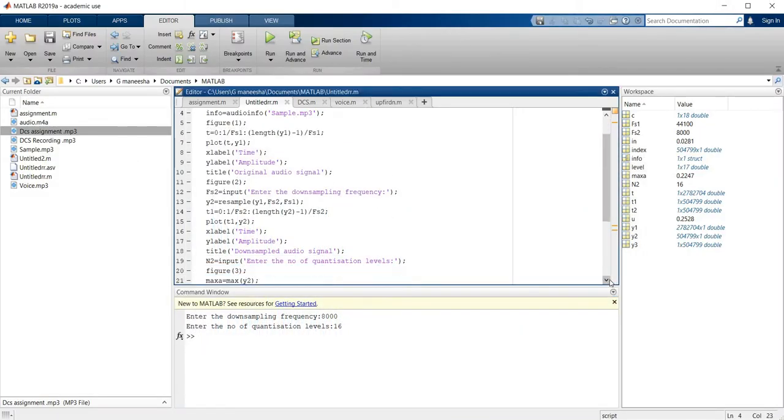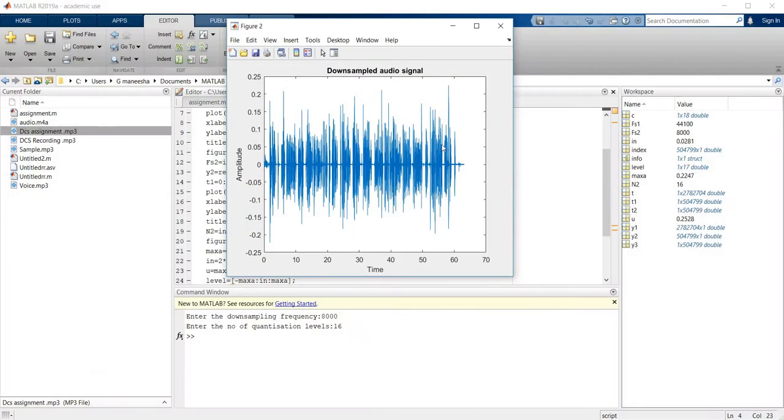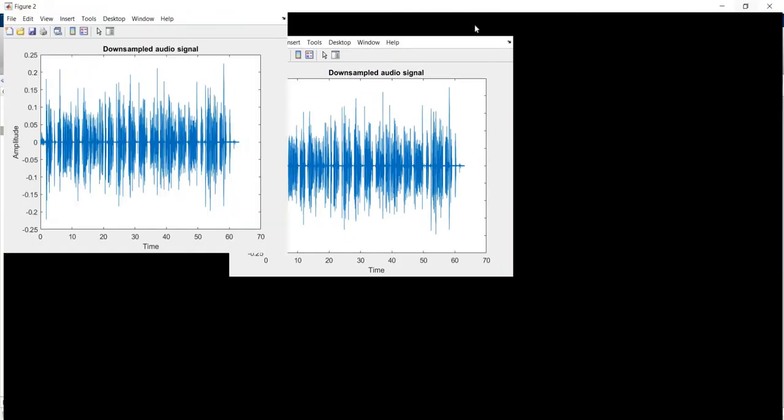Now coming to the second part, I have downsampled my frequency. For that I have used the frequency 8000. To downsample the frequency, I have used a syntax called resample(y1, fs2, fs1). In this way, I plotted the downsampled audio signal. So this is how my downsampled audio signal looks.